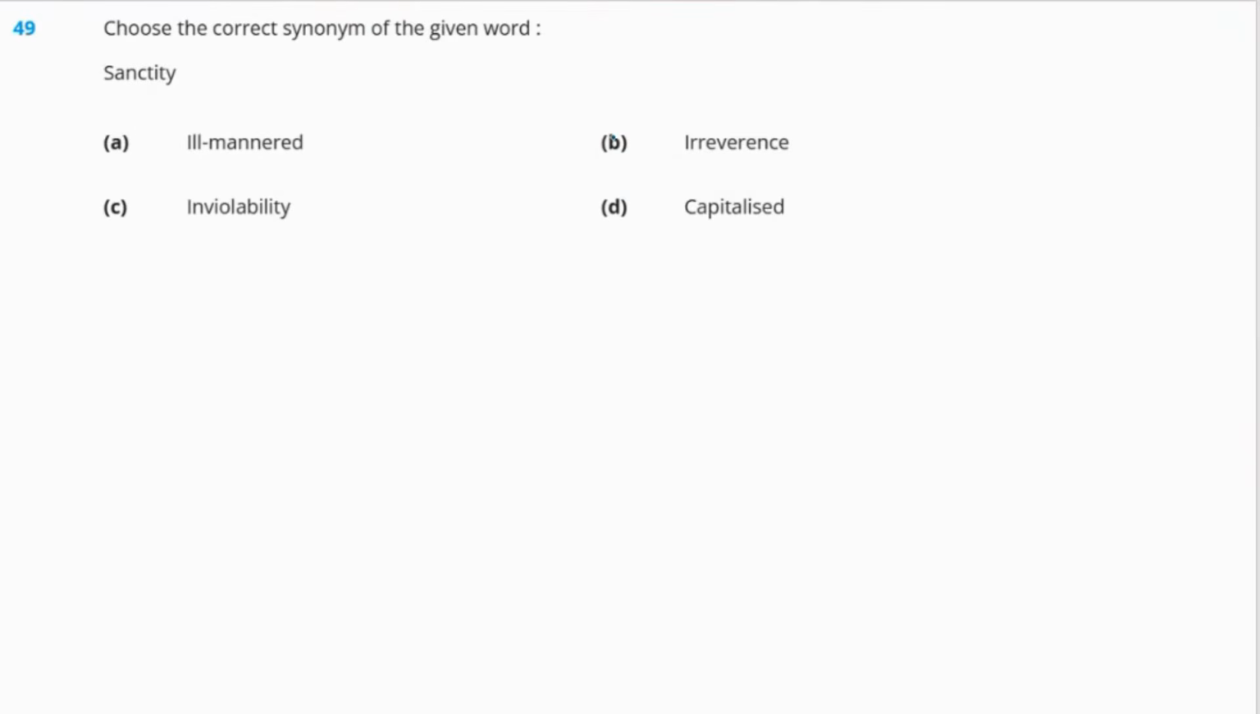Now, choose the correct synonym of the given word. So, the word is sanctity. So, what does sanctity mean? It means the state of being holy. Okay, the state of being holy. I'll write it here. Now, options are A. Ill-mannered, B. Irreverence, C. Inviolability, and D. Decapitalized. Okay, so let us see the meaning of the words.